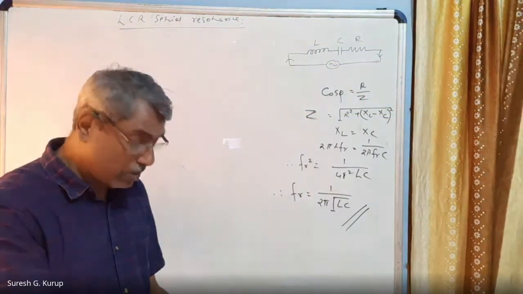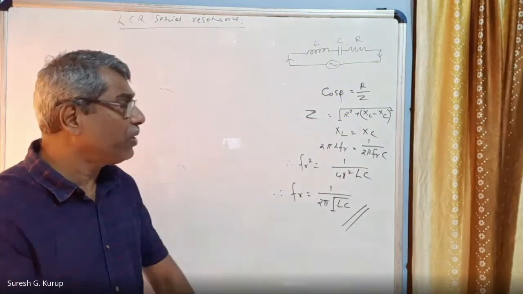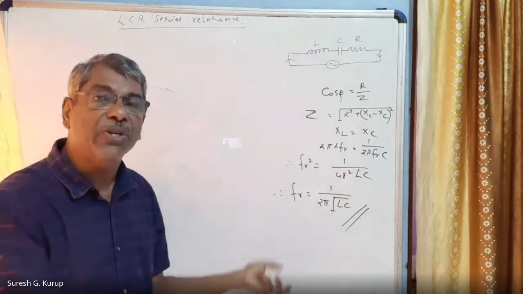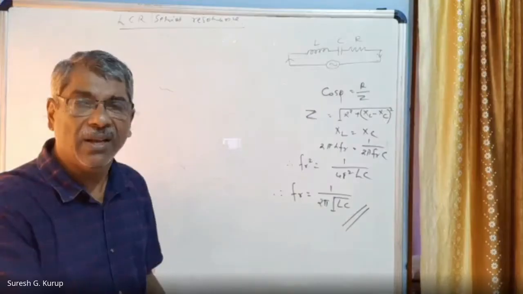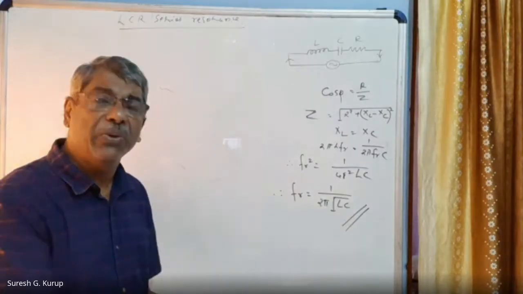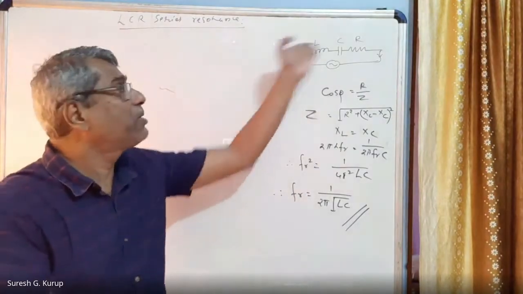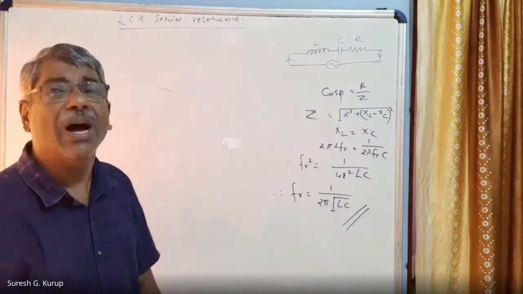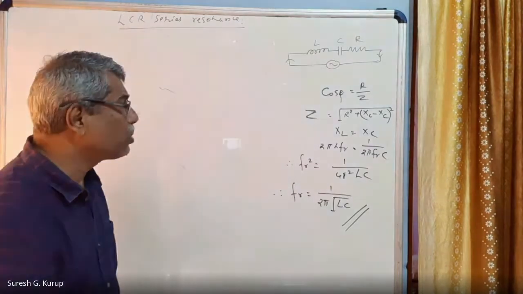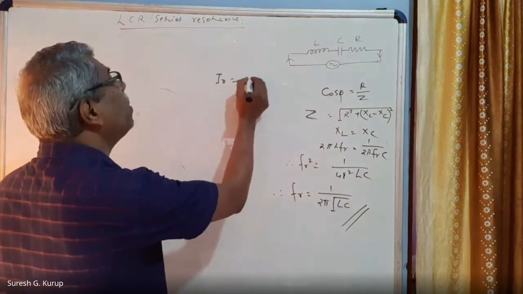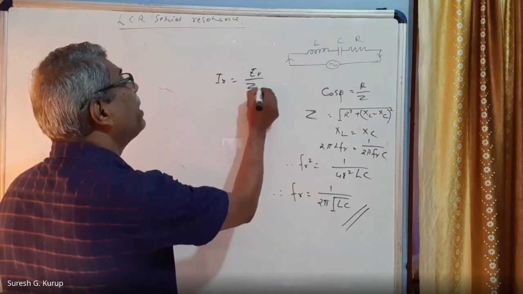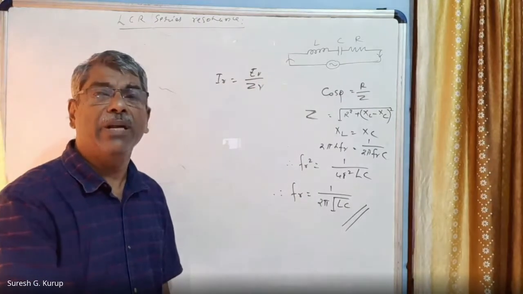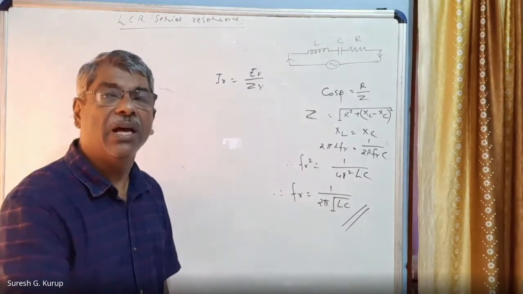So resonant frequency is that frequency at which XL becomes equal to XC. Impedance is reduced to resistance only. When impedance is reduced to resistance only, the current in the circuit increases to a maximum value. That current is called IR. IR is equal to EV divided by ZR. What is ZR? ZR is the impedance at resonance.